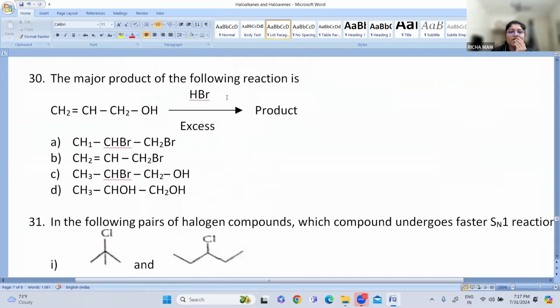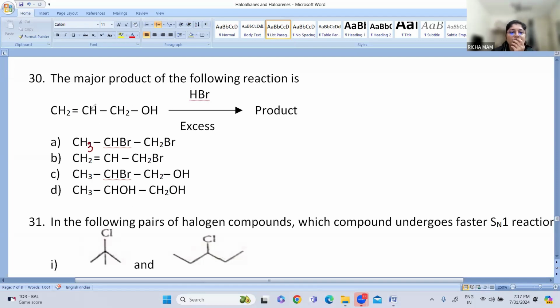Okay, the major product of the following reaction is... so this is a reaction. You have to tell which is the major product. Question 30. The options are CH3CHBrCH2Br, CH2=CH-CH2Br, CH3CHBrCH2OH, and CH3CHOHCH2OH.